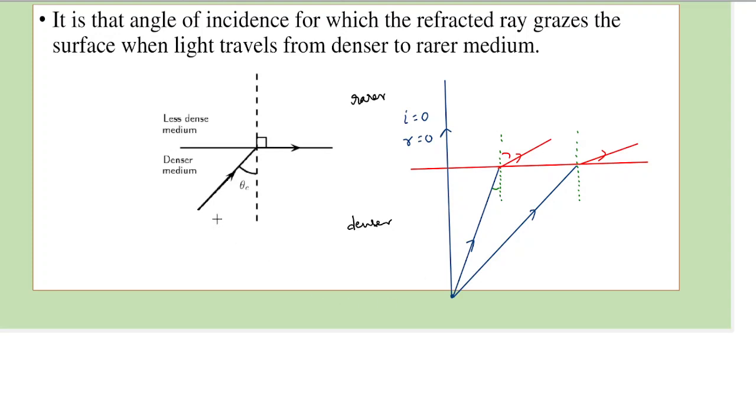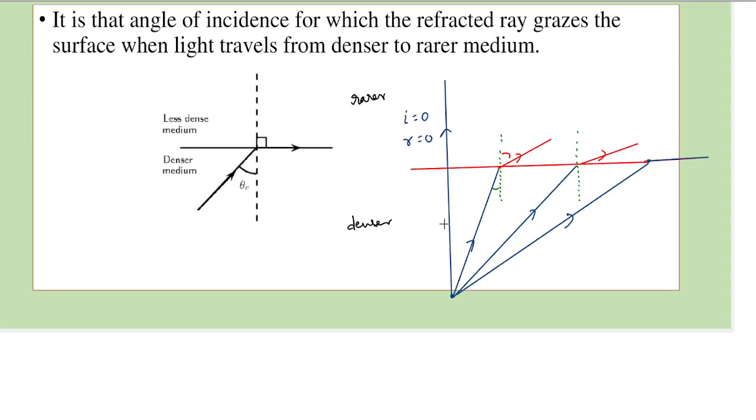There will come a point when this light ray is so incident that it makes an angle such that in this case the refracted ray would move along the surface. This is called grazing.